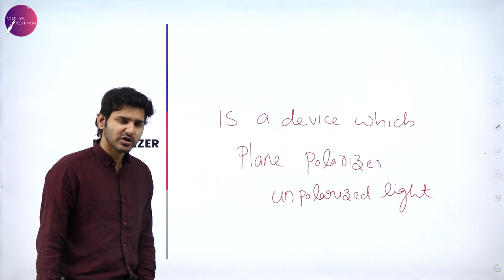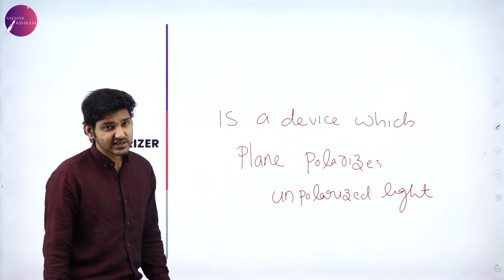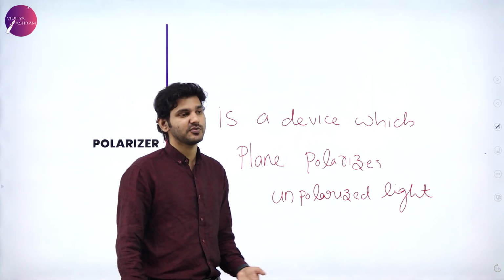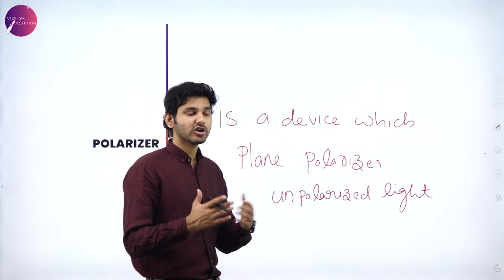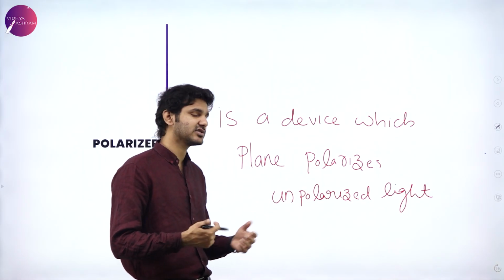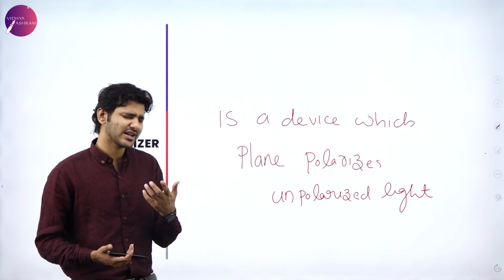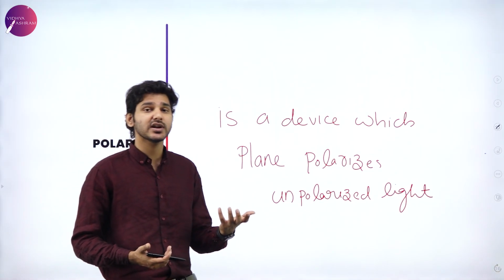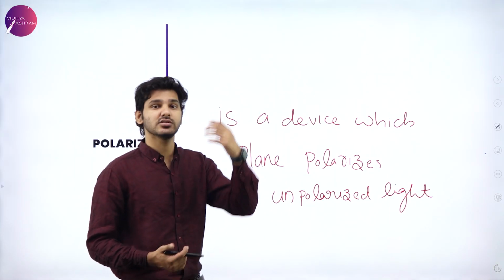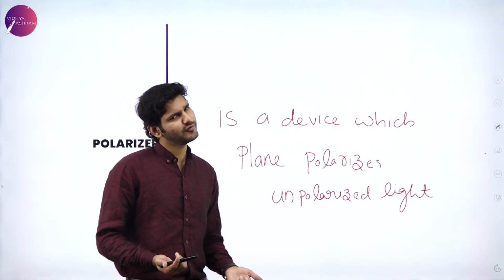If you just want it in one sentence, you can say that a polarizer is a device which plane polarizes unpolarized light, which means it is restricting the oscillations in multiple planes into just one singular plane. So that is known as a polarizer, and the process is known as polarization. It's very basic and it is very simple also.